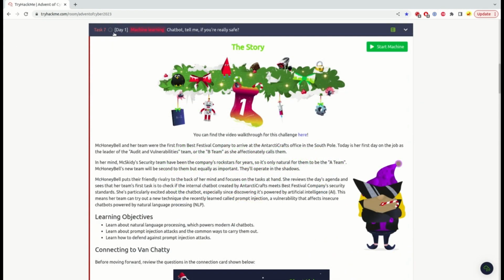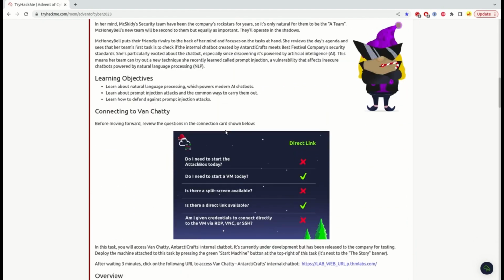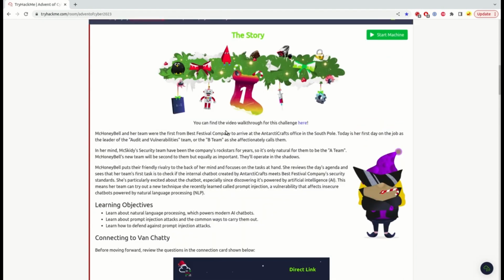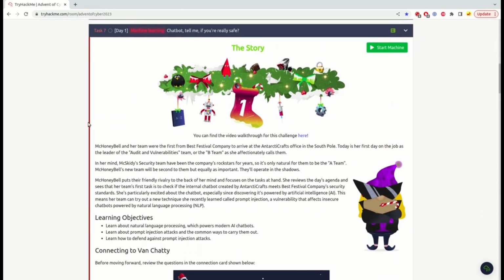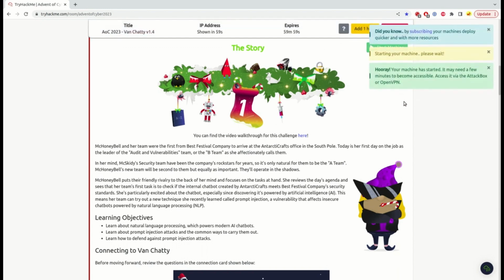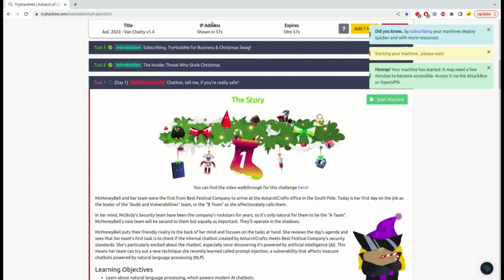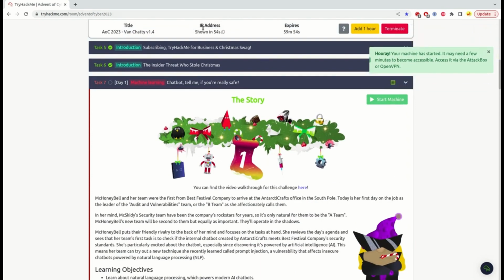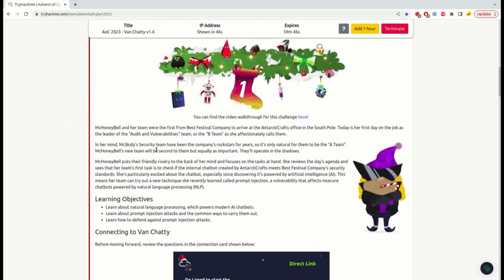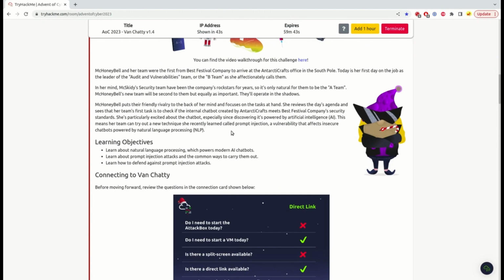Okay, so the first challenge's topic is machine learning, which is quite interesting. I haven't read all the details from this summary, but we'll go through it as an overview together. You will learn in the short tutorial that we need to start the machine here. You don't need a VPN, that's very important. You just start the machine, and after 1 minute you will get an IP where you can connect directly from your browser, and on that machine we can do our task. Basically we will interact there with a chatbot.